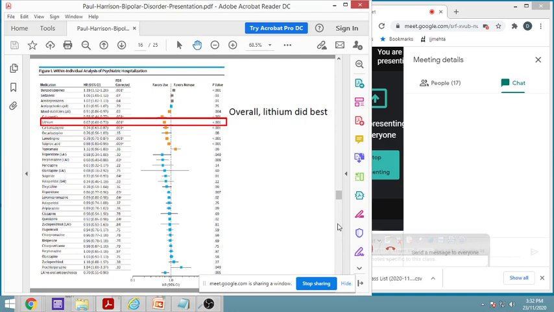Topiramate, risperidone, perphenazine, periciazine, olanzapine, sulpiride, haloperidol, zuclopenthixol, risperidone, levomepromazine, promazine, haloperidol, aripiprazole, clozapine, quetiapine.